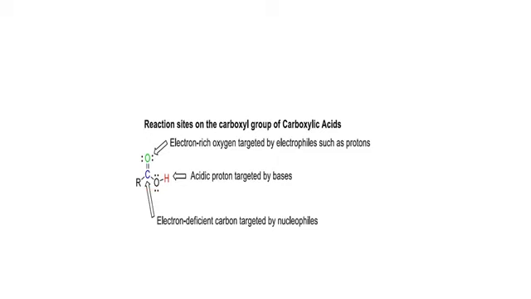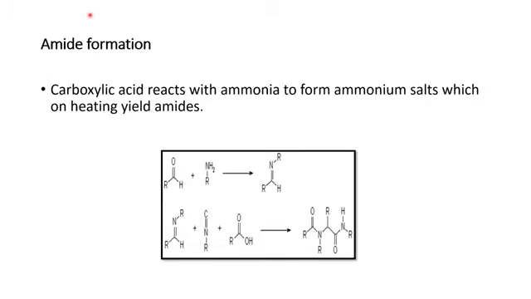Next slide. Here is the reaction, students, amide formation. How will an amide be formed? Carboxylic acid will react with ammonia, and when it reacts with ammonia, there will be formation of an ammonium salt, which on heating will be responsible for the production of an amide.